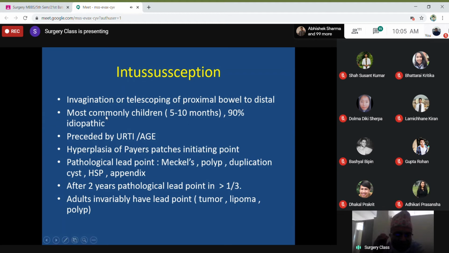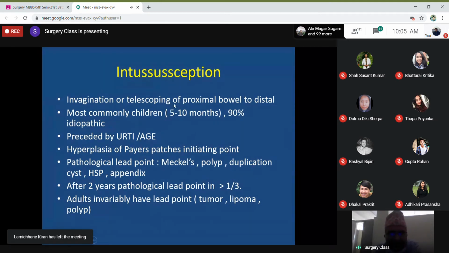It is very common in children, and very rarely you can encounter it in adults. Intussusception itself may be asked as a short note. You check in your book and try to find out some important points, though I have mentioned the most important points in the slide. Check in your book some points which are very important regarding intussusception, like parts of the intussusception and causes, especially the causes I have mentioned here.